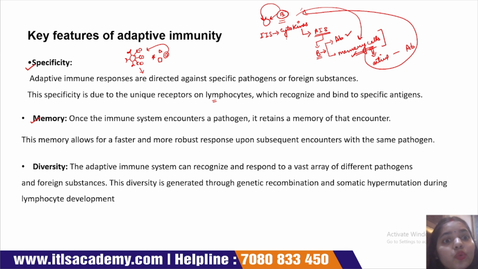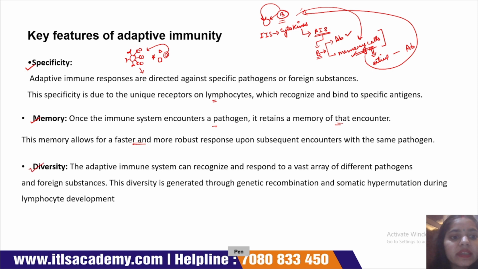And this is a very unique feature of adaptive immunity. Once the immune system encounters a pathogen, it retains a memory of that encounter. And this memory allows for a faster and more robust response upon subsequent encounter with the same pathogen.